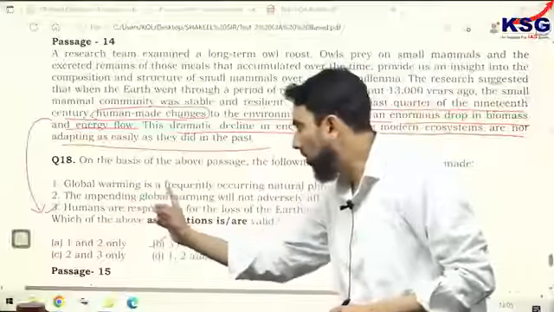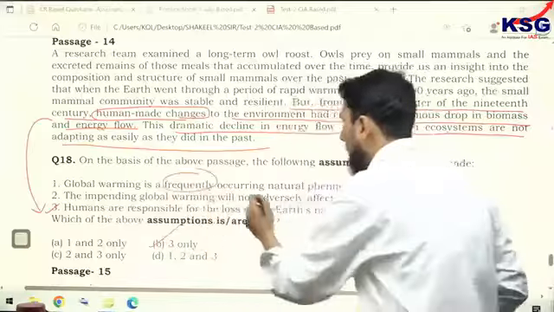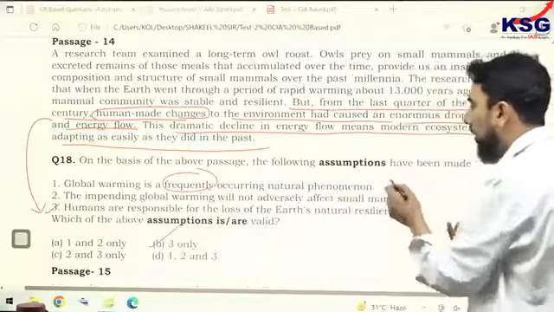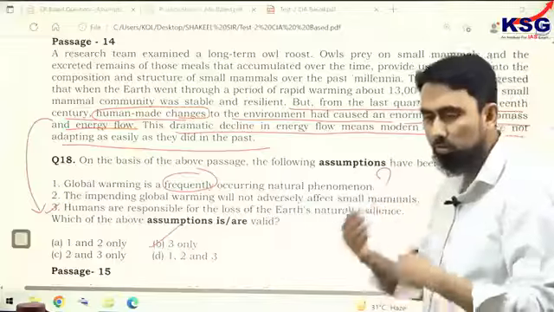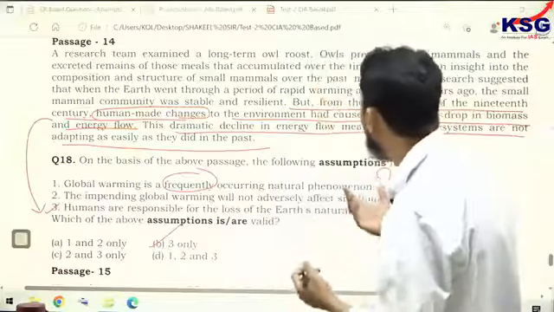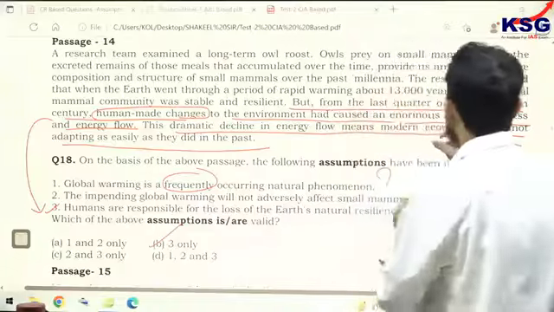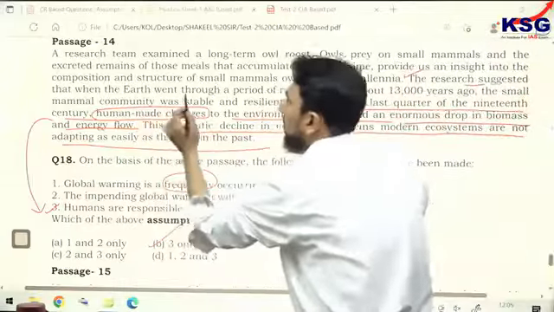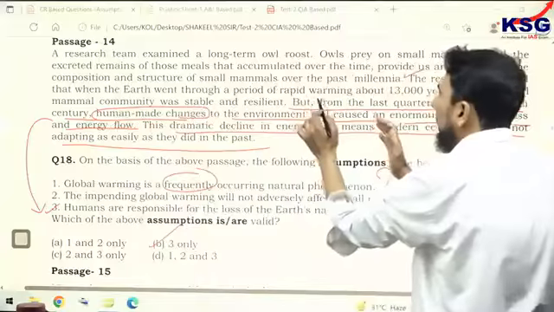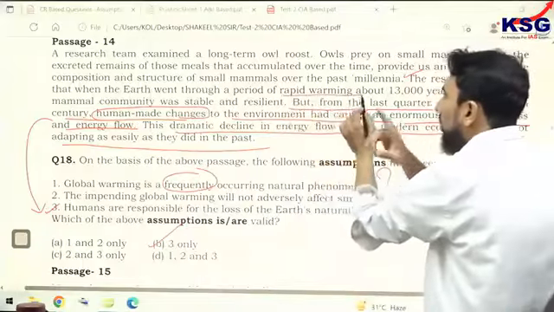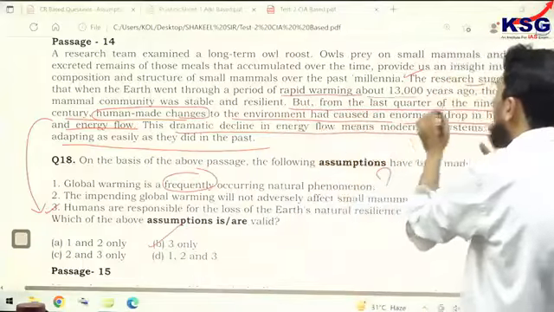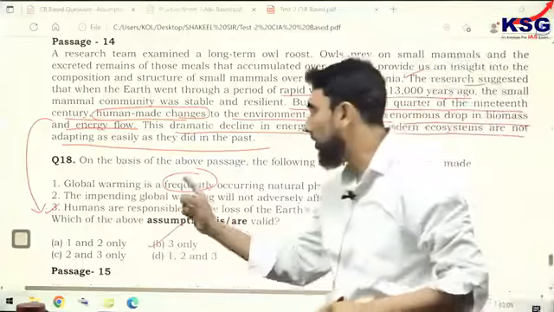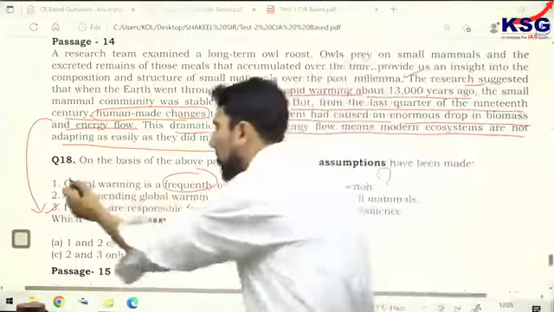Look at the first one. Global warming is a frequently occurring natural phenomenon. Frequently, you don't have the data for that. Frequently means something that happens again and again. Where do you get it from? Only once, that is 13,000 years ago, it happened. This is given here. The research suggested that when the Earth went through a period of rapid warming, not frequent warming but rapid warming, about 13,000 years ago. But this statement is saying frequently occurring, so first is wrong.